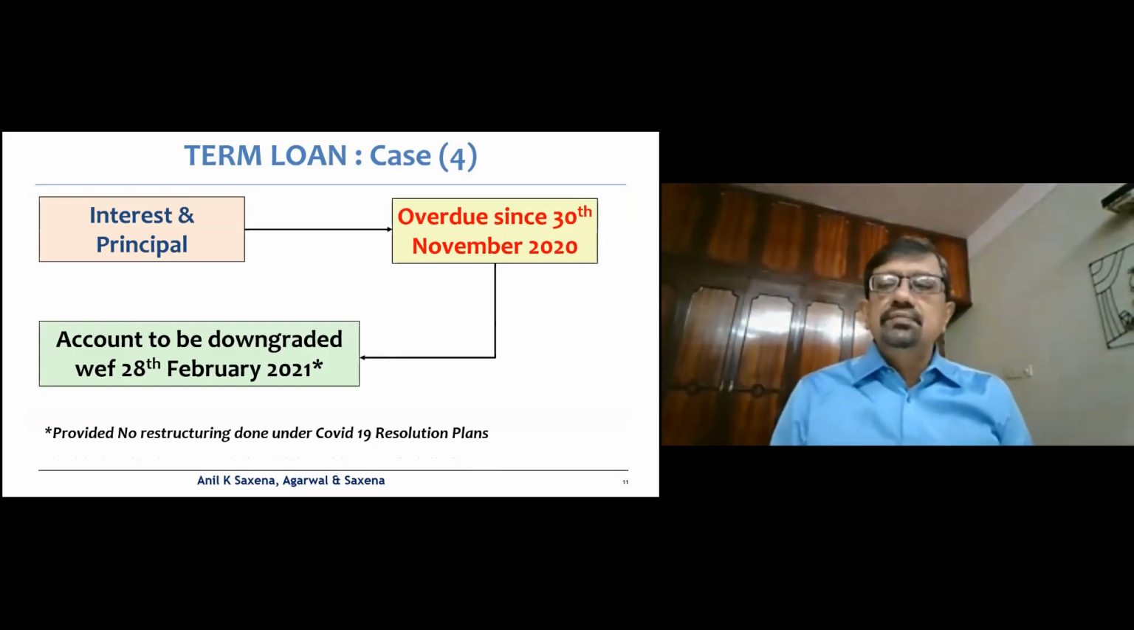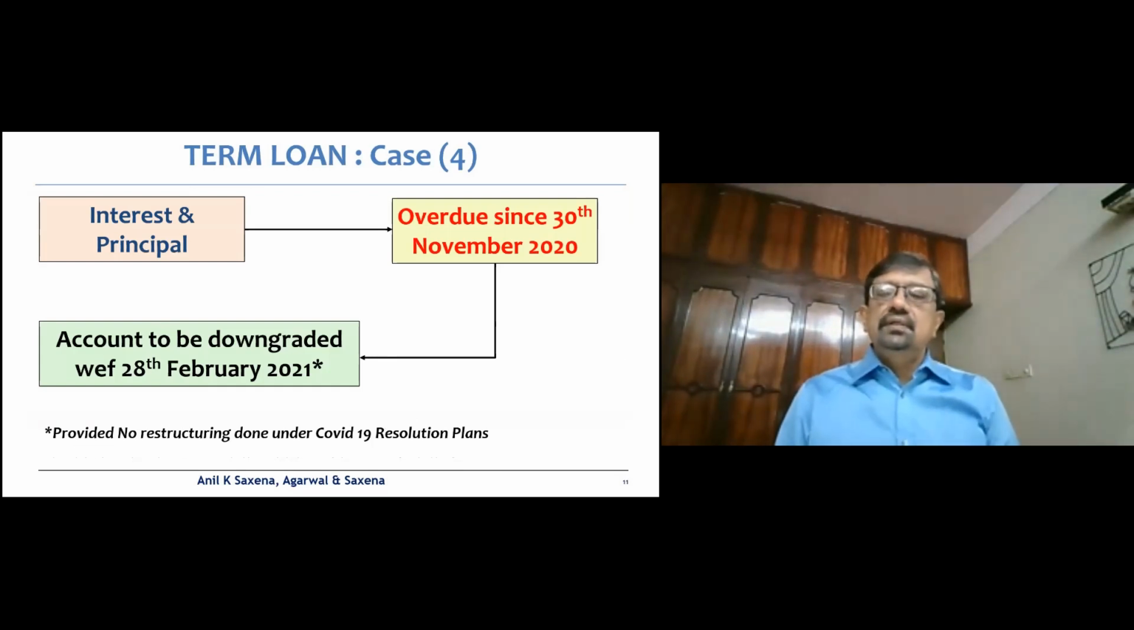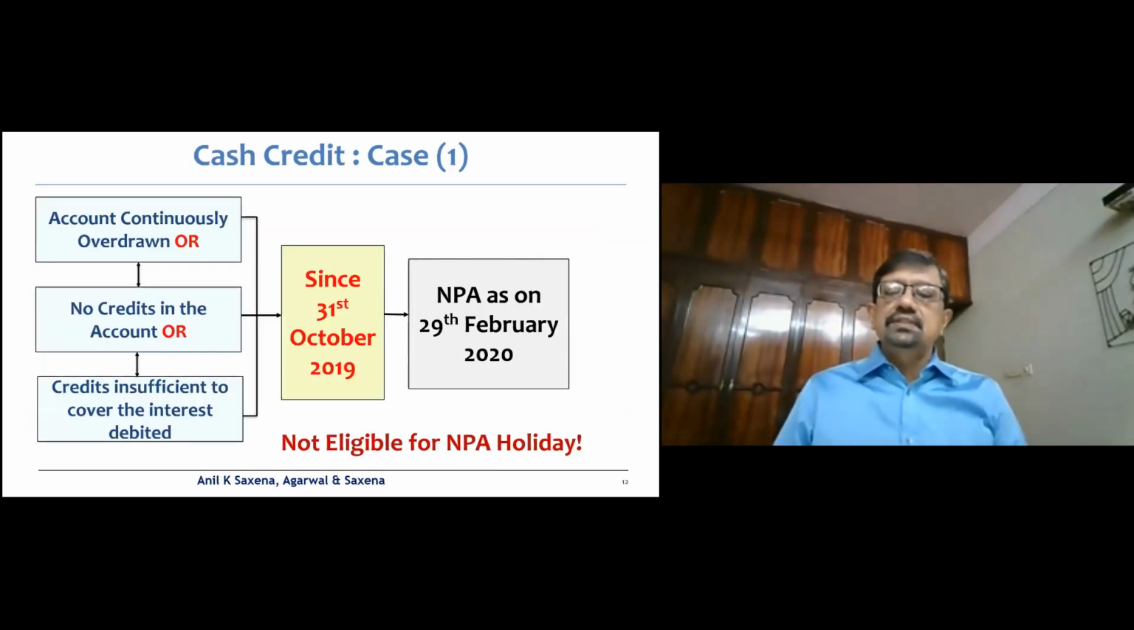Now, case 4, where the interest principal is overdue since 30th November 2020, this is a straightforward case which, in terms of the 90 days calculation, will be downgraded as of 20th February 2021. Of course, provided no restructuring is done.